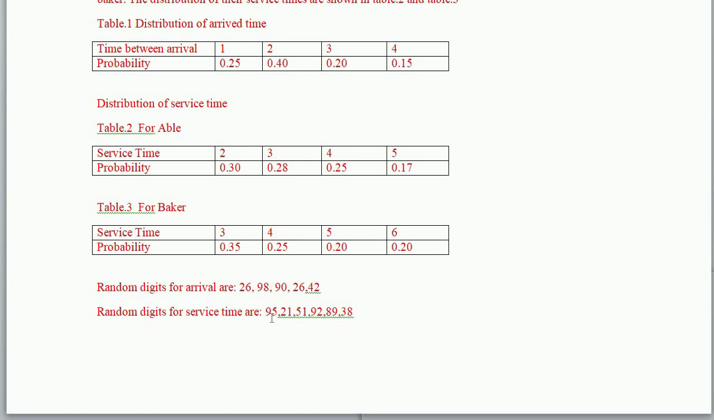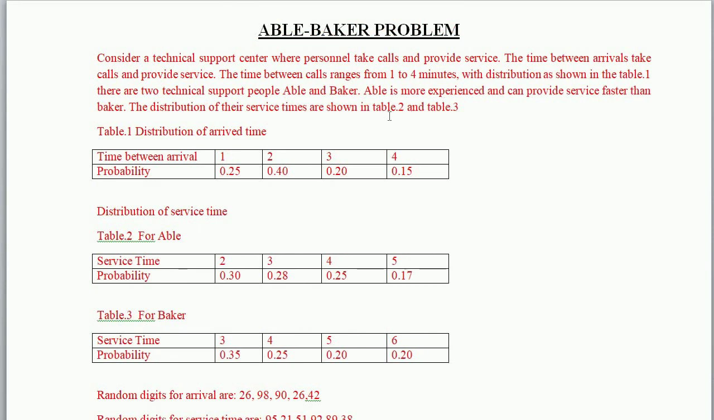Abel-Baker is a multi-channel queue. We have two channels here, one is Abel and another one is Baker. In the question itself it is given that Abel is more experienced and can provide service faster than Baker. Whenever Abel and Baker are both free, we have to assign the work to Abel. Why? Because Abel is more experienced and can provide service faster than Baker. Now let us see the solution.